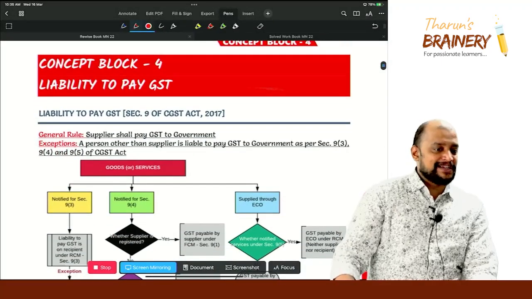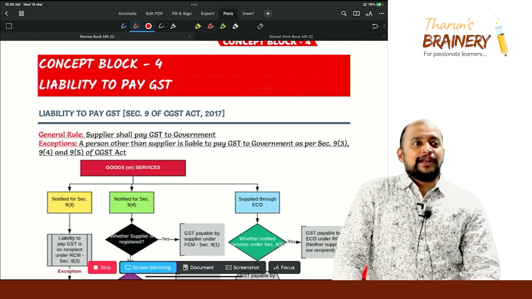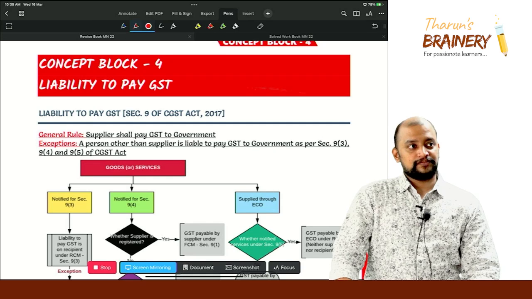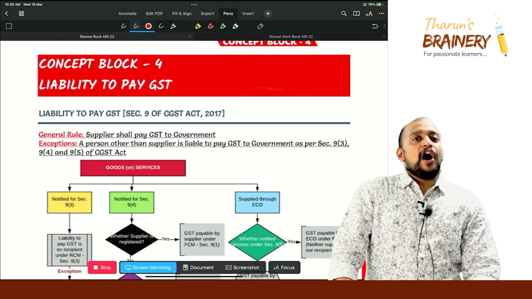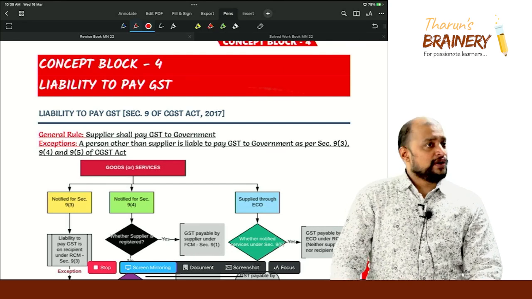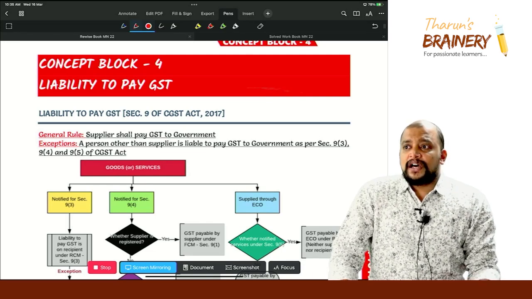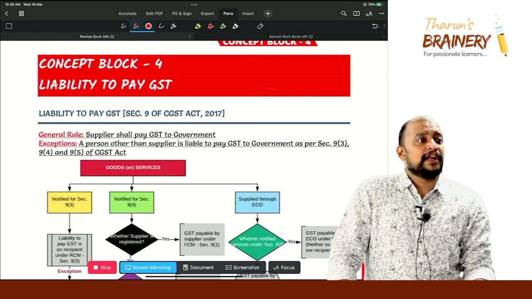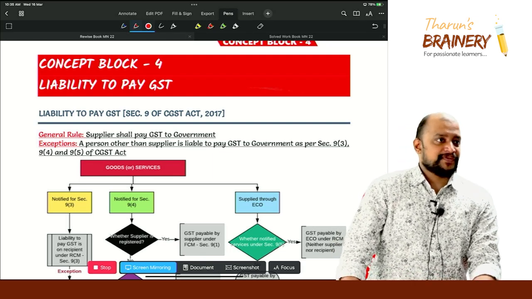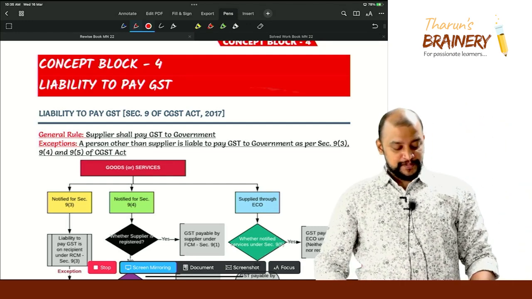Composite supply, mixed supply. Look into the next area, liability to pay tax. Yes, sir. Goods. All intangibles are goods. Artwork is tangible, goods only. Even intangibles, it is goods. Patent, trademark, copyright is also goods, na? When? Permanent transfer. Permanent transfer. Okay. Artwork is no doubt goods, paintings and artworks.